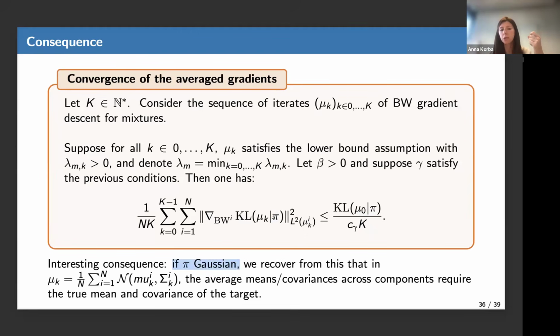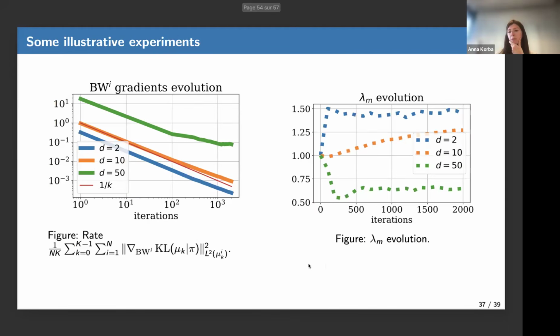For instance, if pi is Gaussian, our problem is still non-convex, yet we could extract from this condition that the mixture of Gaussians was converging to pi, in the sense that the average means were converging to the one of pi, and similarly for the covariance. So it tells you that asymptotically you recover the target. So this was very satisfying.